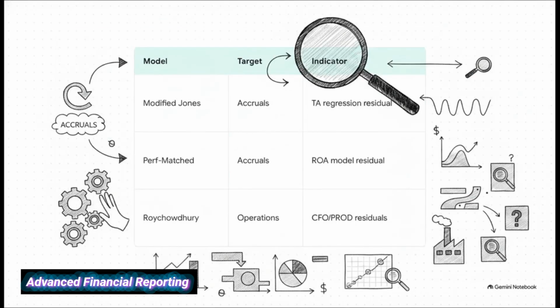So how do forensic analysts catch this? They rely on specific econometric models, hunting down statistical residuals hiding within these regression formulas. If an analyst suspects accrual tweaks, they'll fire up the modified or performance-matched Jones models, looking for non-zero residuals in total accruals. But if they suspect real operational meddling, they'll turn to the Roychowdhury model to track residuals in abnormal cash flow, abnormal production costs, or abnormal discretionary expenses.